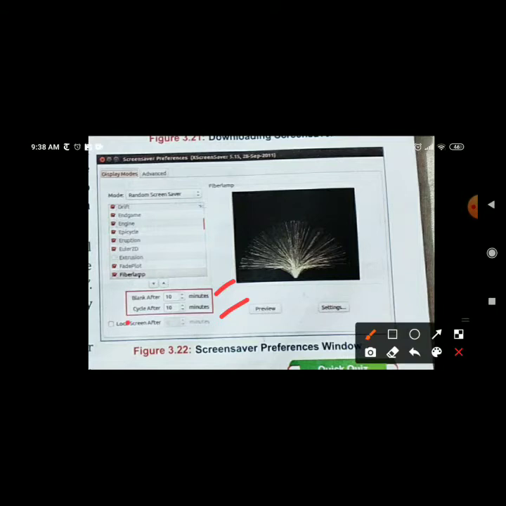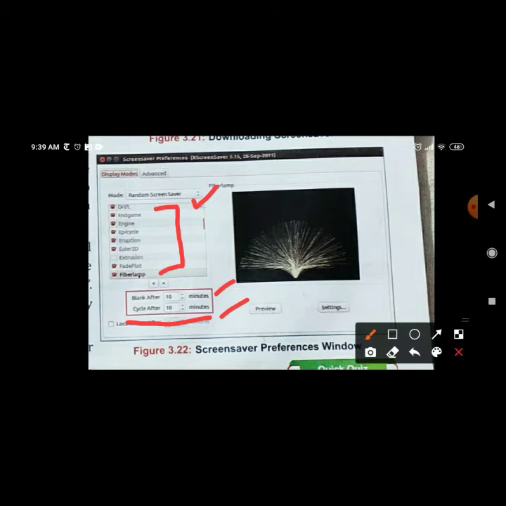And cycle after, as we have taken the option random screensaver, it means after 10 minutes of not working on your computer, it will show one image. After 10 minutes again it will change the picture, means there are so many pictures, right? So randomly it will choose the screensaver after a 10 minute interval.